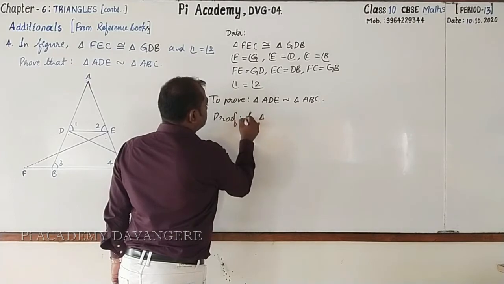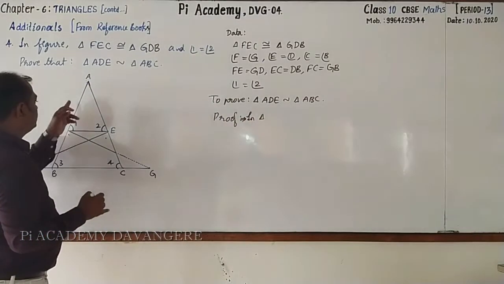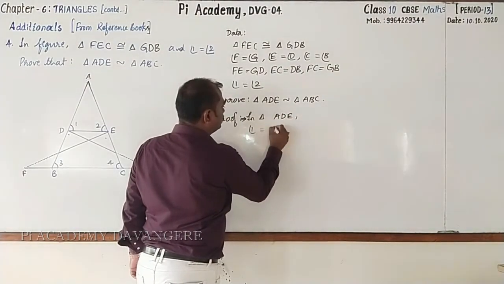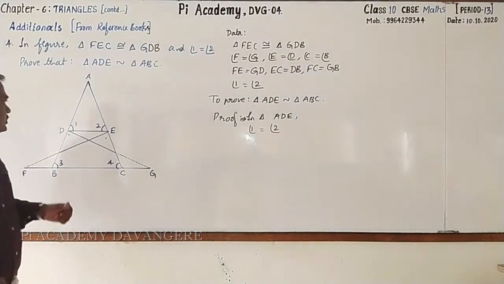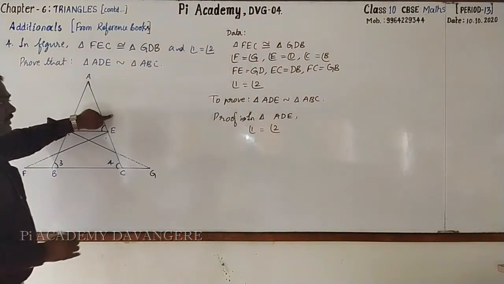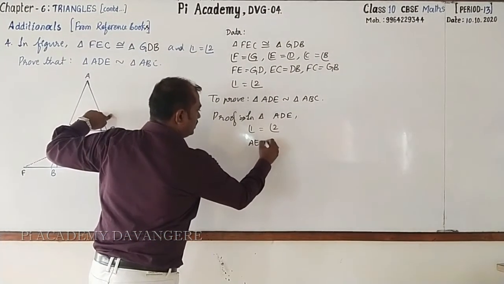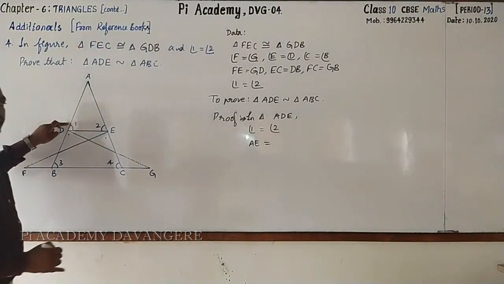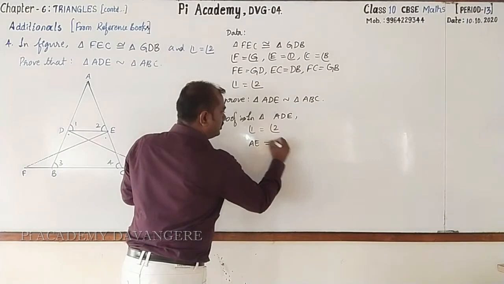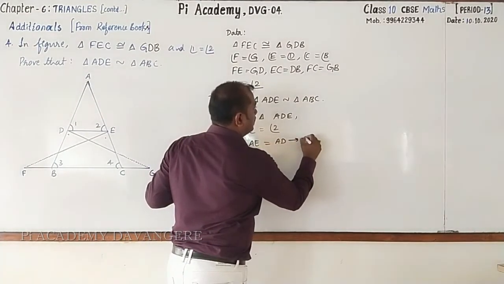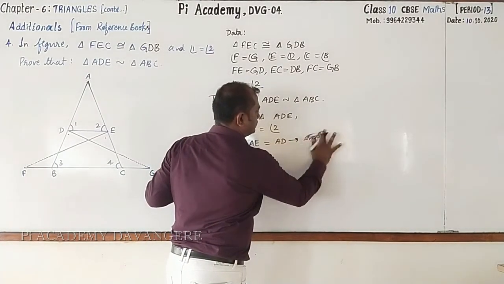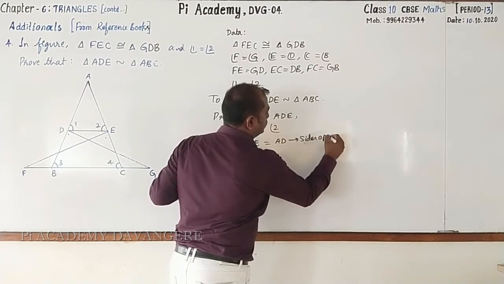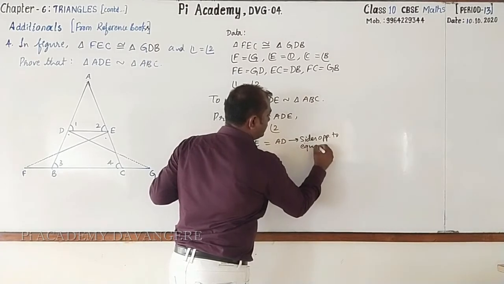Here, proof, right way. In triangle, this is the first step, put imply symbol. In triangle ADE, angle 1 equal to angle 2, then side opposite to angle 1 is AE. It is equal to, side opposite to angle 2 is AD. Followed? So here I write sides opposite to equal angles.